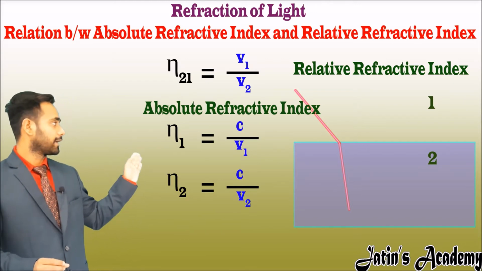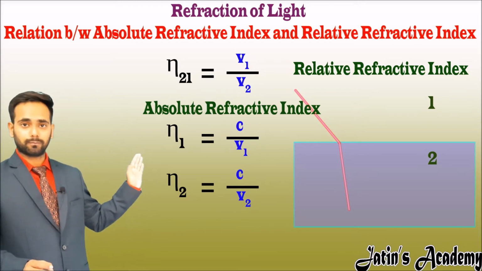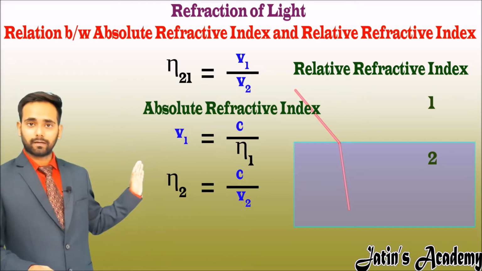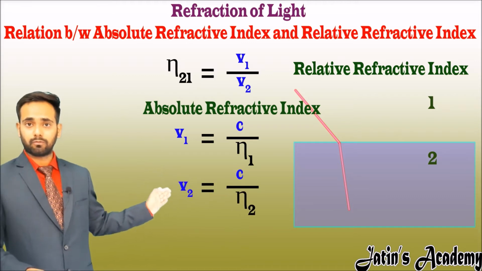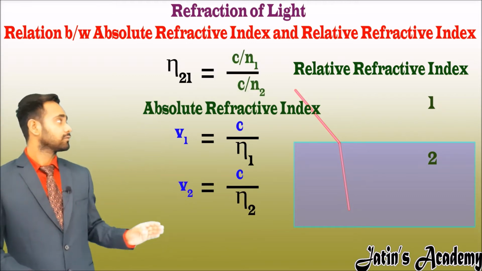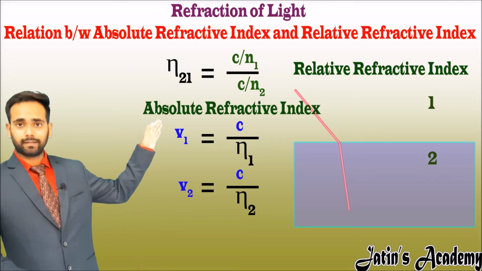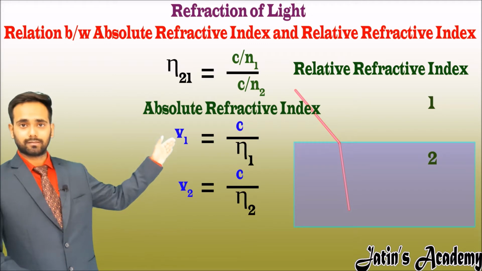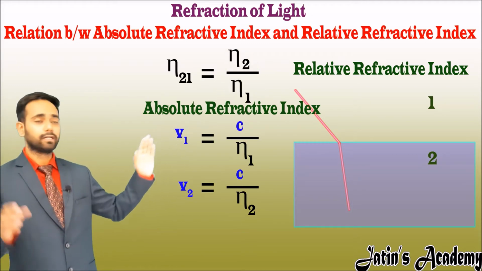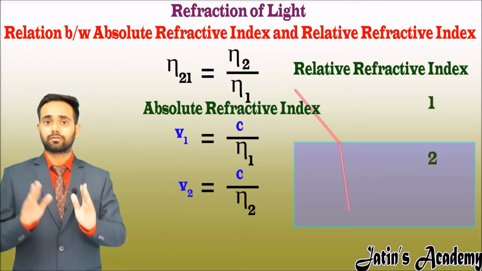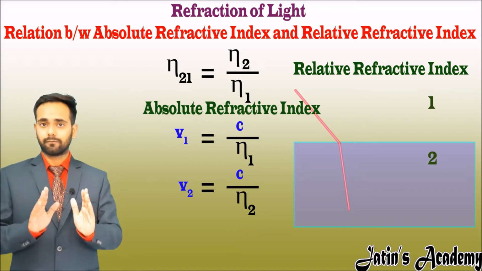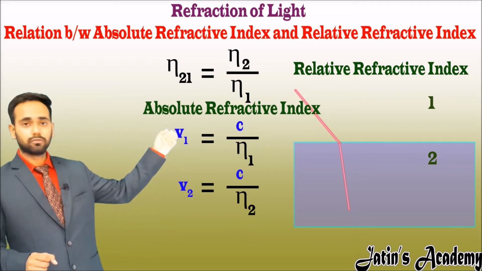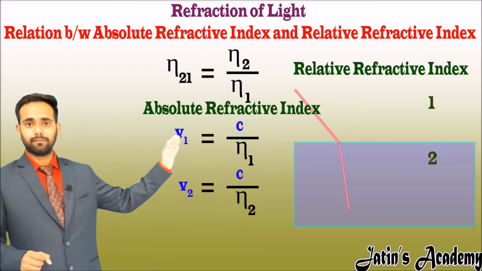Now calculate the values of V1 and V2 from this expression, that is V1 becomes C upon N1 and V2 becomes C upon N2. Now put the values in the first equation. Here after cancellation we get the relative refractive index, that is N21 is equal to N2 by N1. It means the relative refractive index of medium 2 with respect to medium 1 is nothing but the absolute refractive index of medium 2 upon the absolute refractive index of medium 1.